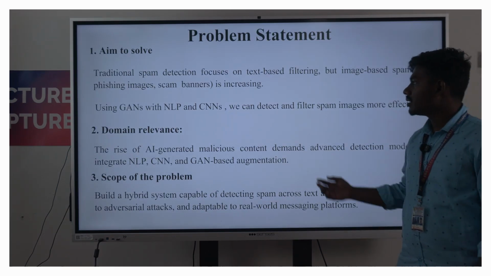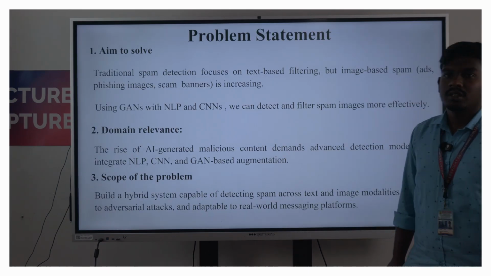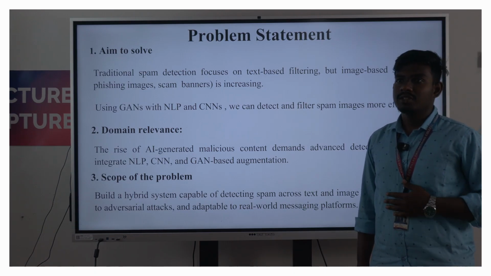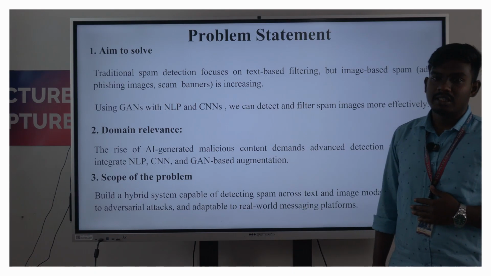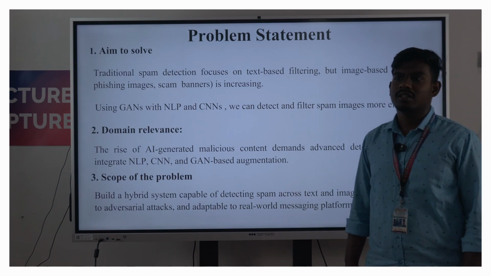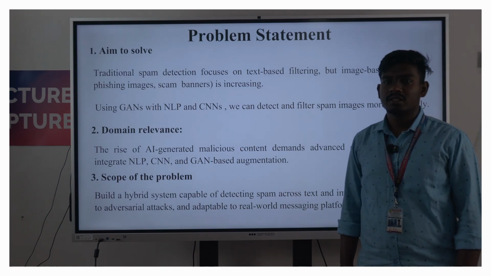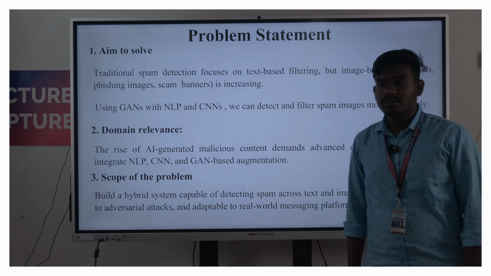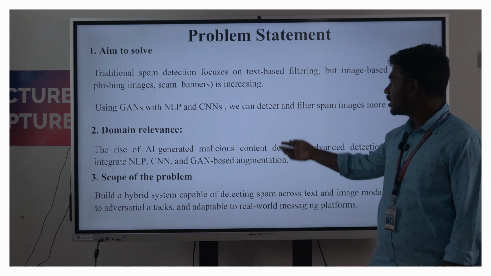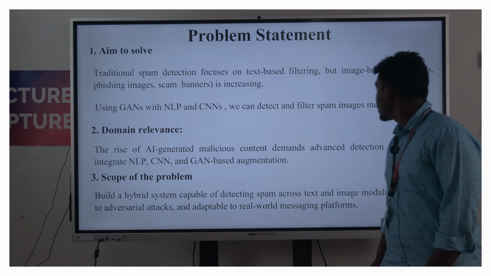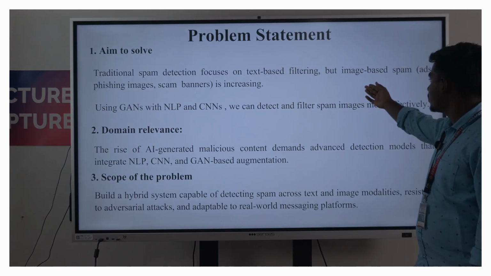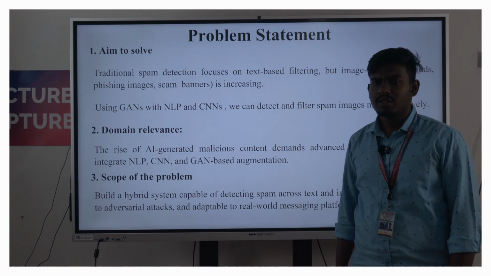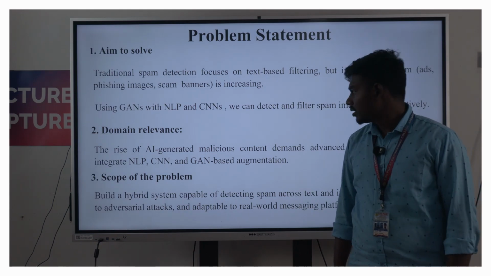Our problem statement aims to solve the issue that nowadays most spam and artificial images are created by ChatGPT and Gemini AI, and most of the prompts are spam and malicious in the modern world. So we need to shift the focus from text-based filtering, and we improve image-based and accurate spam detection for our project.